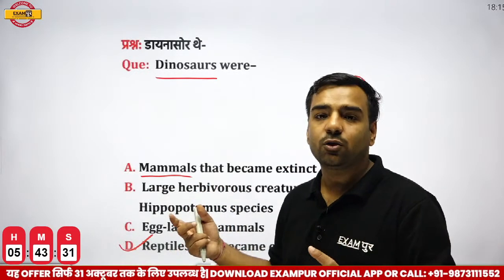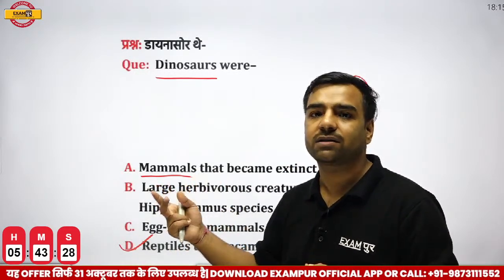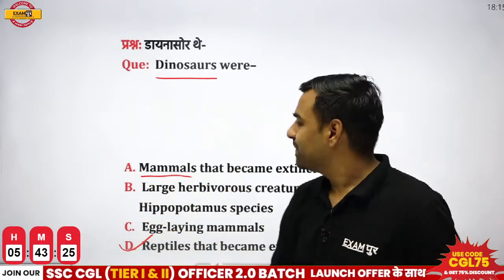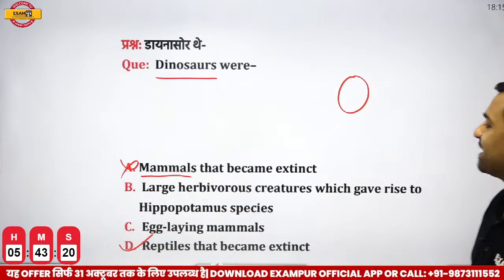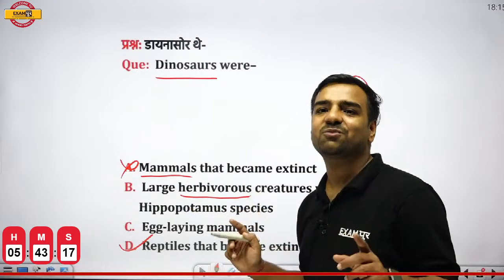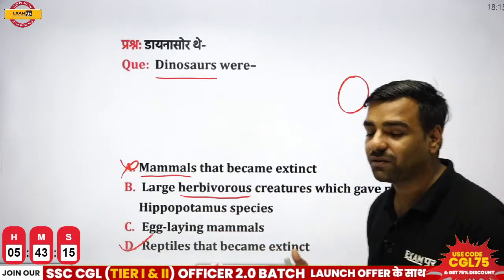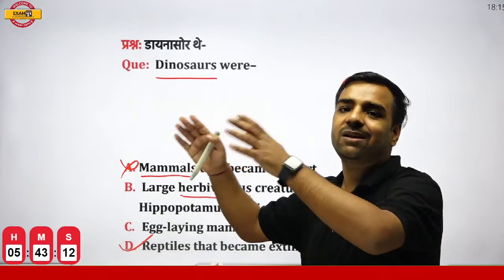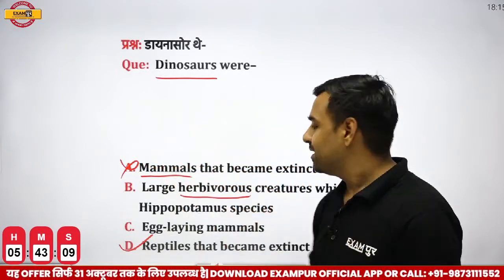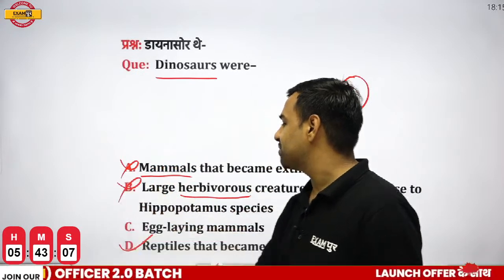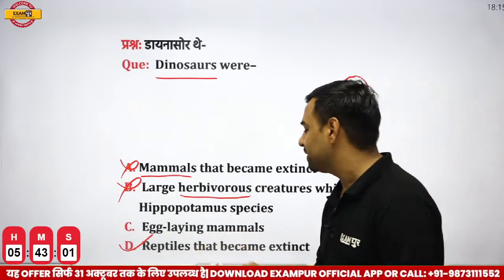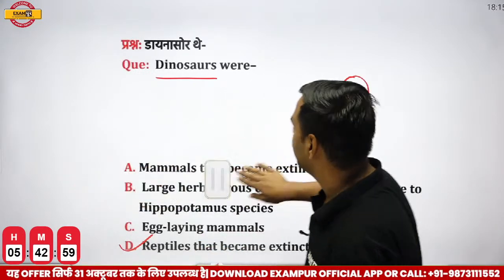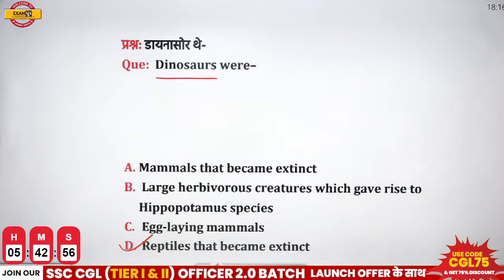Do we lay eggs? No, we give birth directly to the younger ones. There is no such process of laying eggs, right? So obviously this is not going to be the correct answer. Then, large herbivore creatures which give rise to hippopotamus. Again, we have seen those movies in which some of the dinosaurs were killing, or were dependent on different organisms also. So not all of them were herbivores, so this is going to be the wrong answer. Now talking about egg-laying mammals, no, they were not egg-laying mammals. They were reptiles that became extinct. So option D, reptiles that became extinct, would be the correct answer.